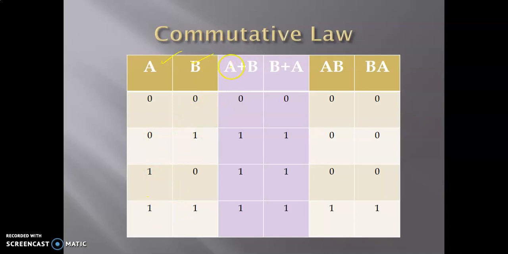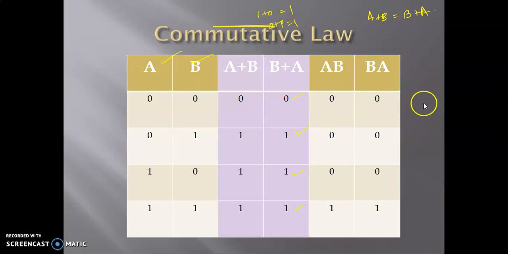If you want to fill it out, you do A or B first. Perform the operation A or B. 0 or 0 is 0. 0 or 1 is 1, 1 or 0 is 1 and 1 or 1 is 1. If you do it the other way around, that is B or A, it becomes 0 or 0, 0 itself. 1 or 0 is once again 1 itself. 0 or 1 is equal to 1 itself. 1 or 1 is 1 itself. Therefore, these two columns match, and therefore I can conclude that A or B is equal to B or A.